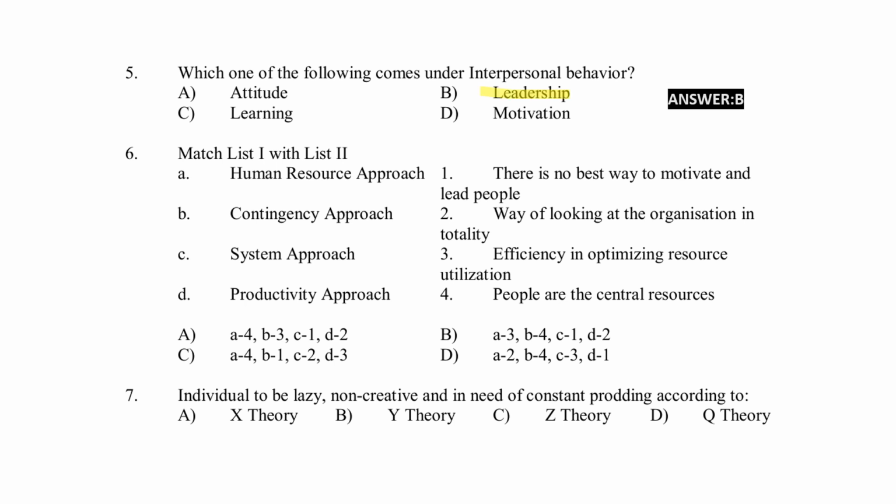Match list 1 with list 2. List 1: human resource approach, contingency approach, system approach, productivity approach. List 2: there is no best way to motivate and lead people; way of looking at the organization in totality; efficiency in optimizing resource utilization; people are the central resource. Right answer for the question option C.